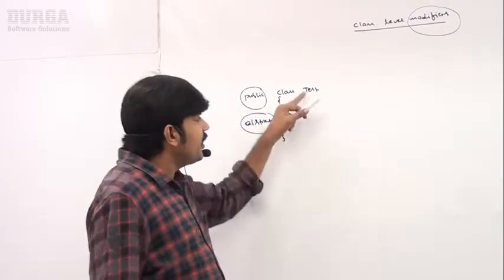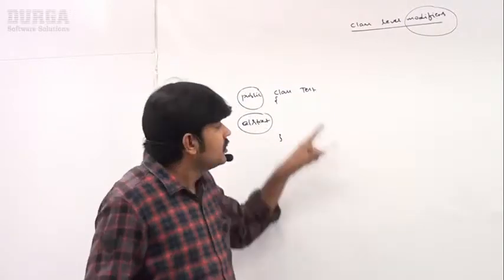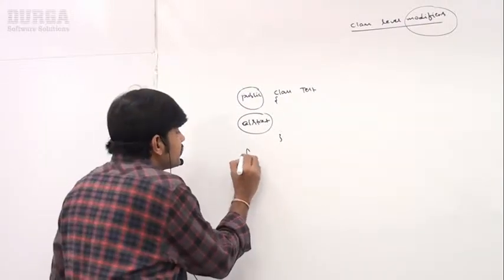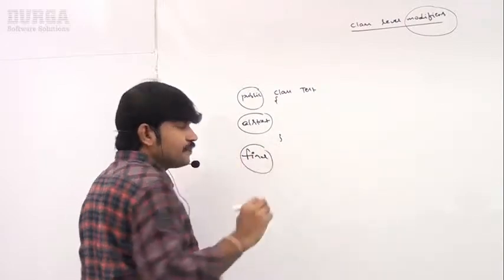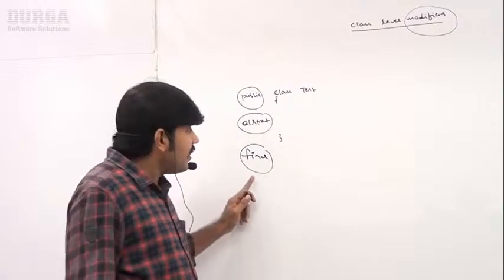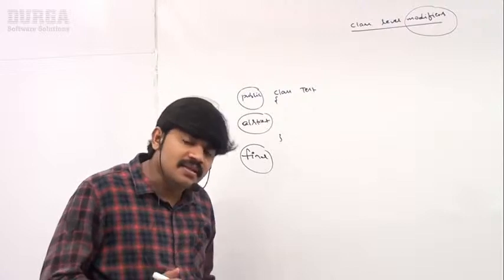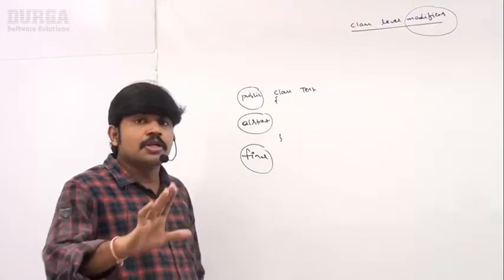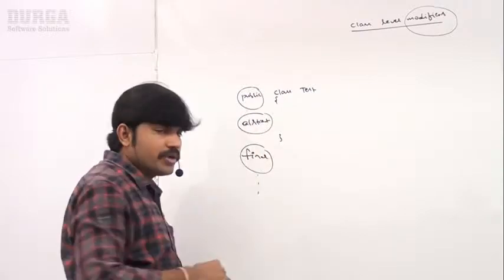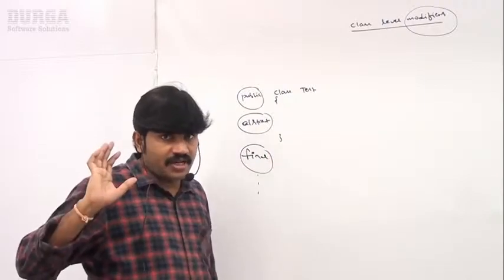Next, whether child class creation is possible or not. In the OOPs concept I will discuss in detail, don't worry. How do you specify it? By using the final modifier. If the class is final, then child class creation is not possible. If the class is not final, then child class creation is possible. So by using the appropriate modifier, we can describe the behavior of our required class. Everyone can understand, right?